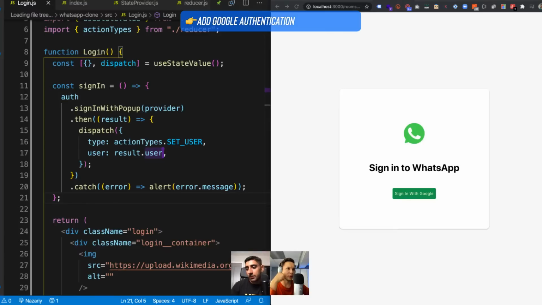Can we also simply replace that with something like set state? What I'm saying is, instead of using the reducer, we just simply set state on a user at the upper level.